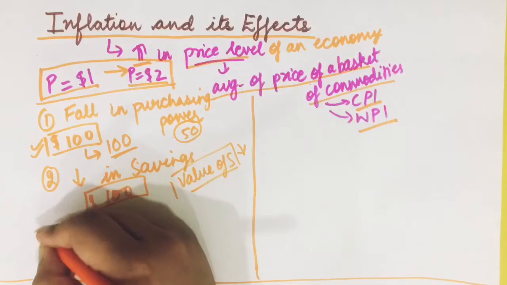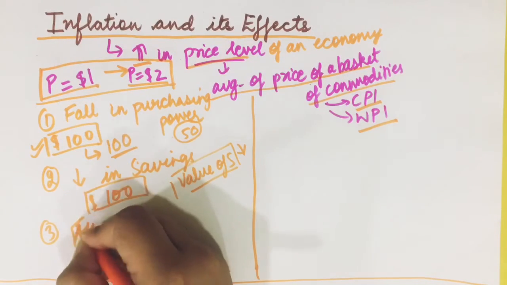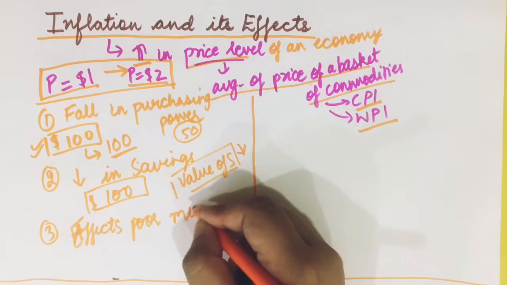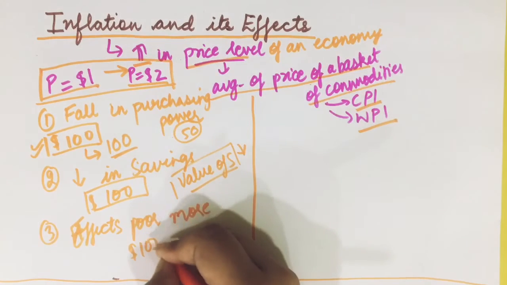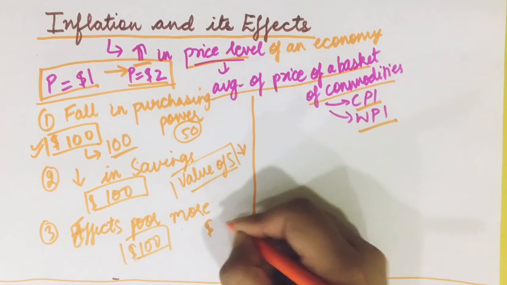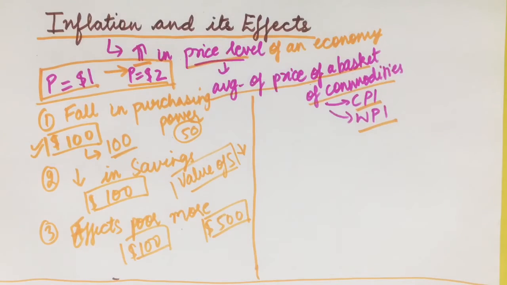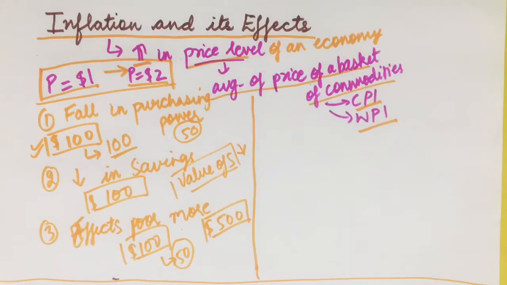Then it says that it affects the poor disproportionately. So it affects the poor more. Why is it affecting the poor more? This is because suppose a poor person is earning $100 and a rich person is earning $500. Due to the rise in prices, the poor person can buy only 50 apples.